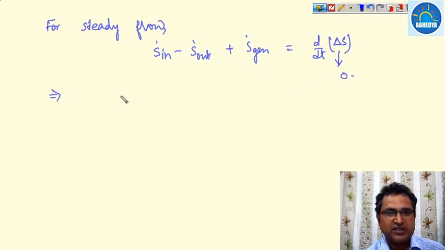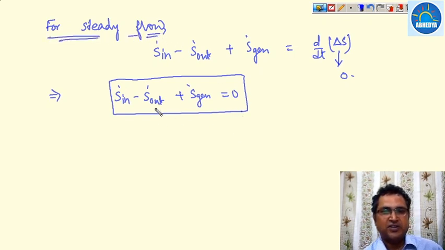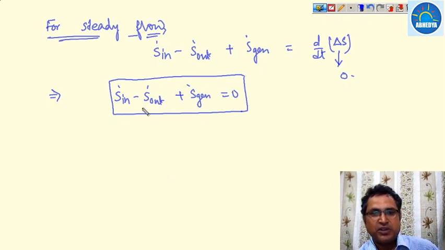So S dot in minus S dot out plus S dot generation equals 0. This is the rate form of the entropy balance for a steady flow process. This is again an important one, and we also know that entropy transfer takes place due to only heat transfer and mass transfer.